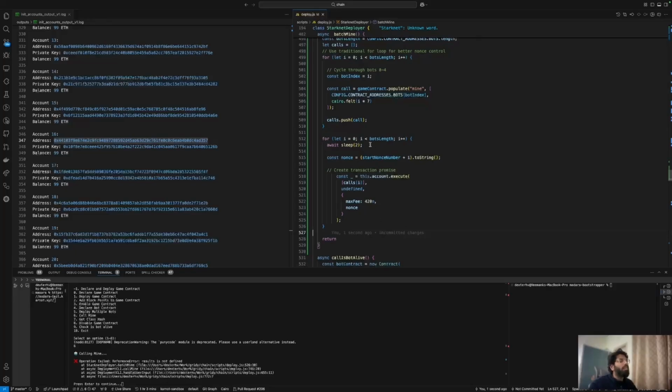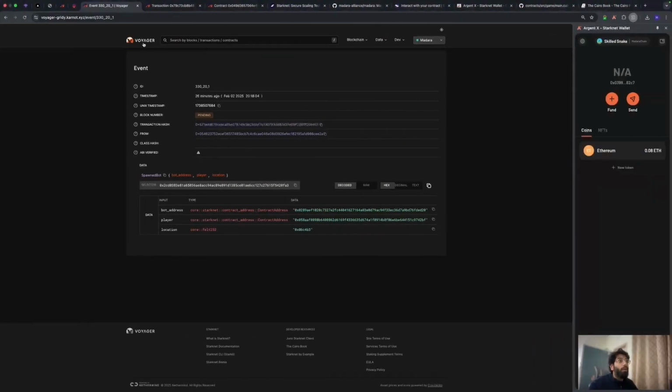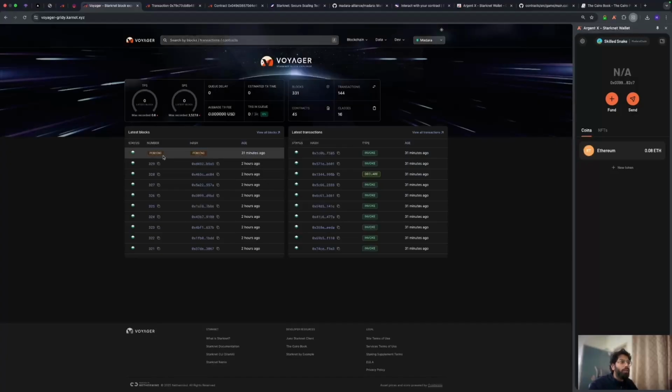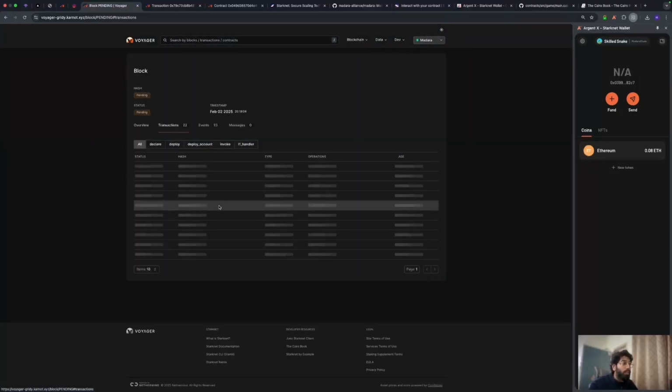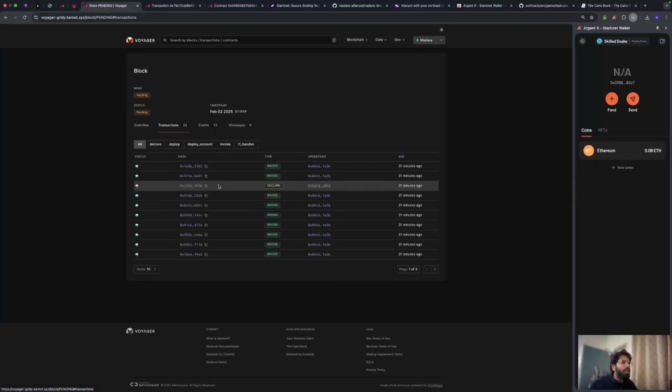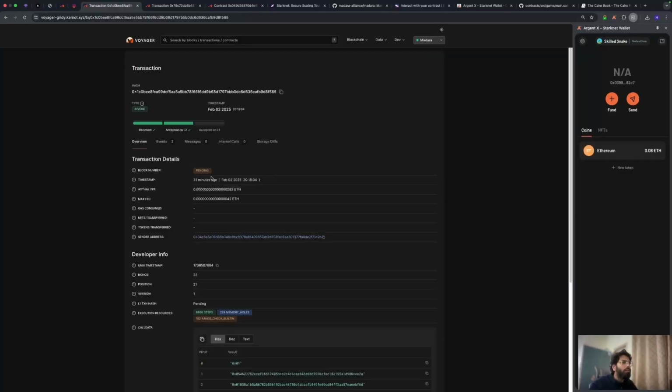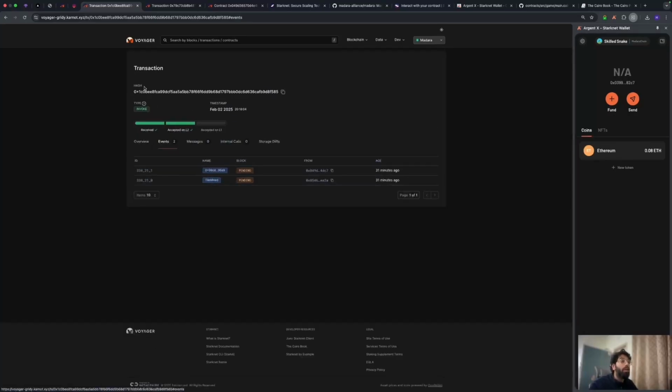Does that mean the transaction went through? Because if I'm seeing this, let's check out Voyager now. If we go to Voyager and go to the pending block that is out there, and see the transactions that we have, I don't have the transaction hash, but let's check it out. This is 31 minutes ago, and this has 2 events. This is tile mined.